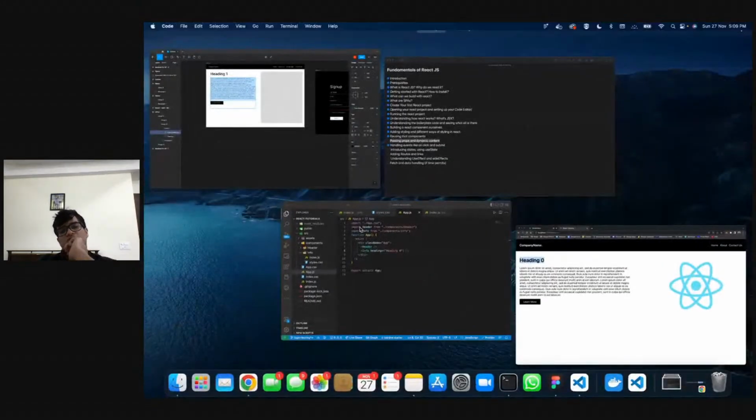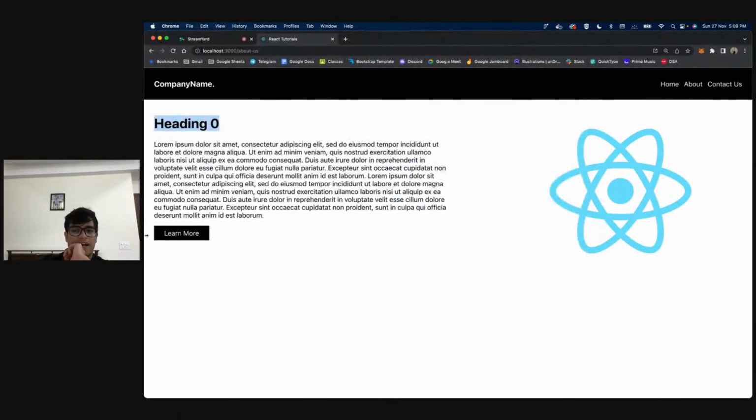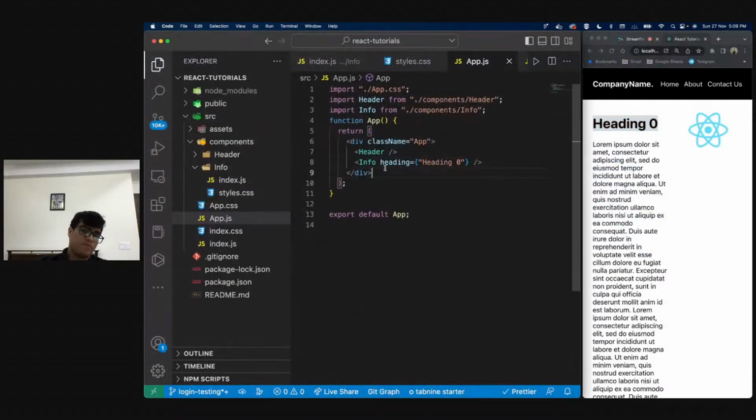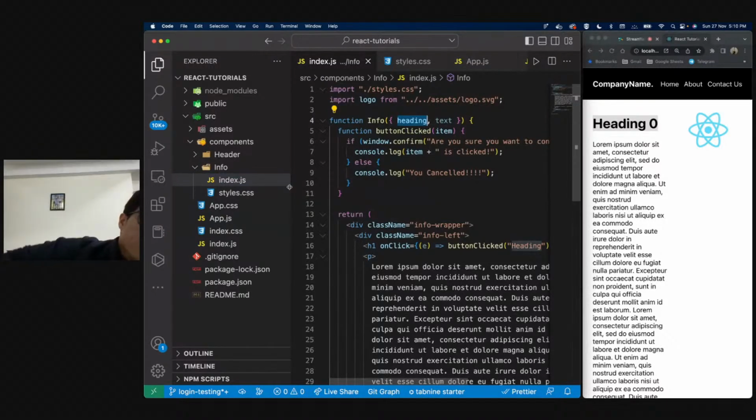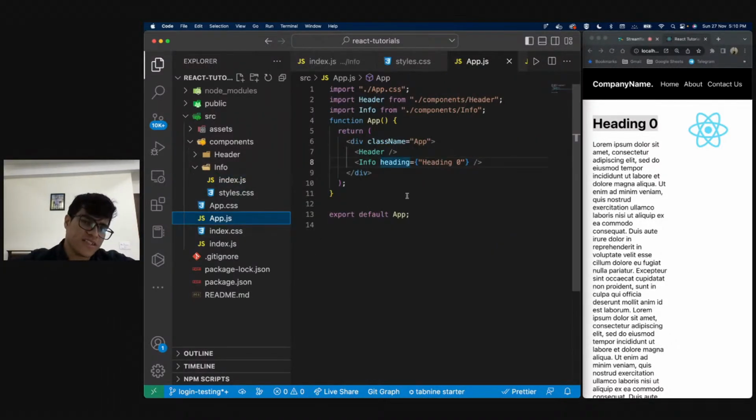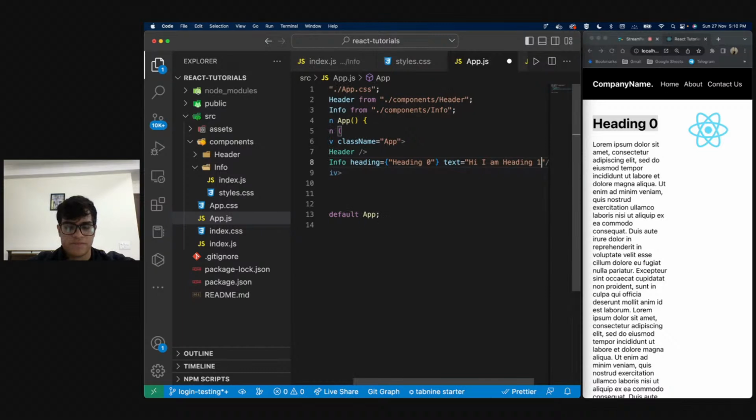So something that we realize right off the bat is that I can pass props from this. These things are called props. Parameters are basically called props in React in a very simple term, right? So what I do realize is that basically I can name a function, I can pass a parameter and call it heading, and then I can basically pass it from app.js. I can say this is the heading. And now let me pass this text, and I'm going to say text is, let's say, hi, I am heading 1 or heading 0.